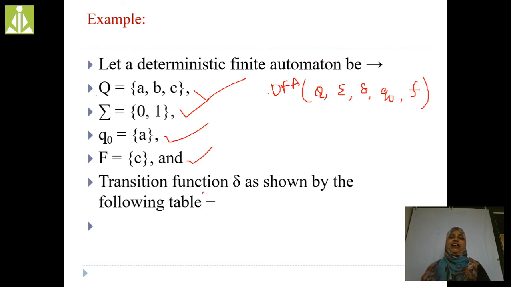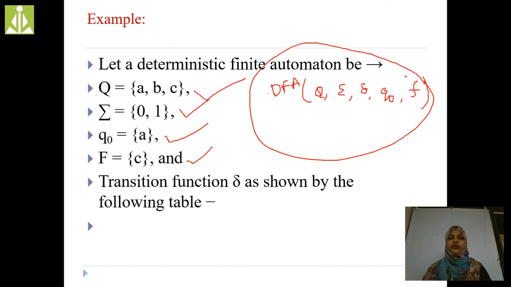What is delta? Delta is the transition function. In the next slides, I am going to explain what delta is. Next is Q naught. Q naught is the initial state. Which one is the initial state? A is the initial state, right? What do you mean by F? F is the set of final states. In this example, C is the final state for this DFA. Now the transition diagram. By using these 5 tuples, you are going to write these things.